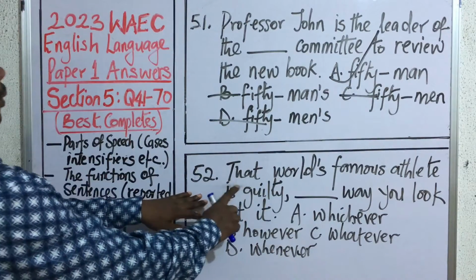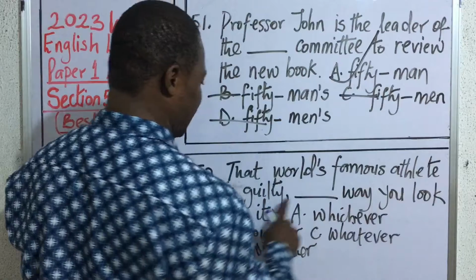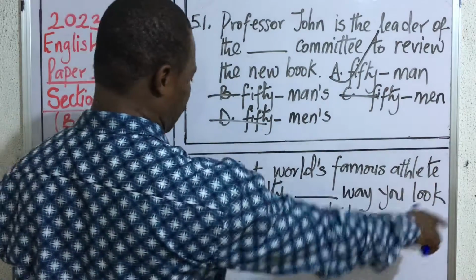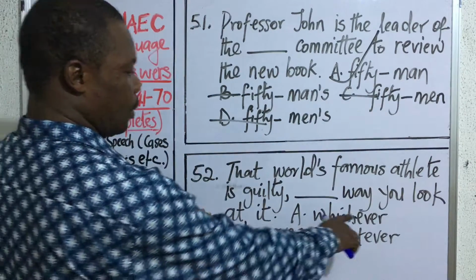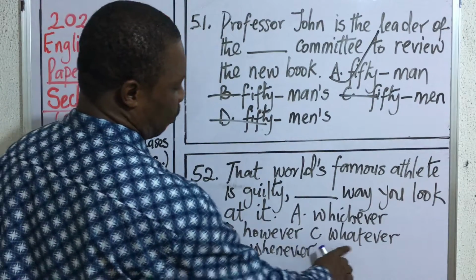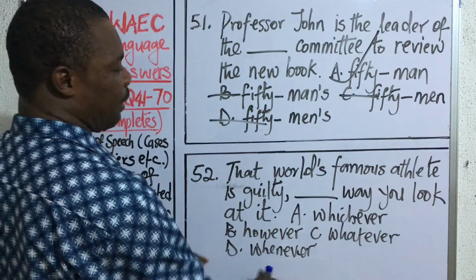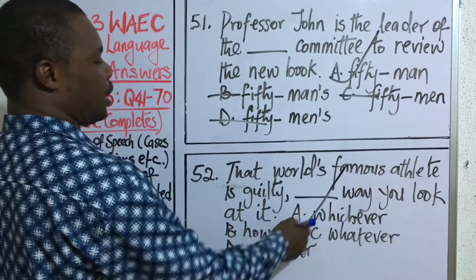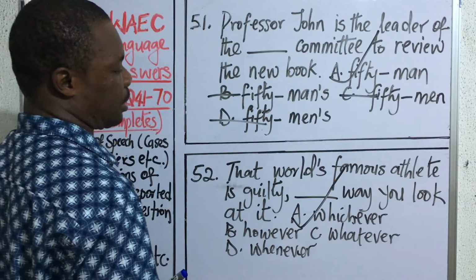Question 52. That world's famous athlete is guilty dash, that way you look at it. A, whichever way you look at it. B, however way you look at it. C, whatever way you look at it. D, whenever way you look at it. The correct answer is A, whichever way you look at it.